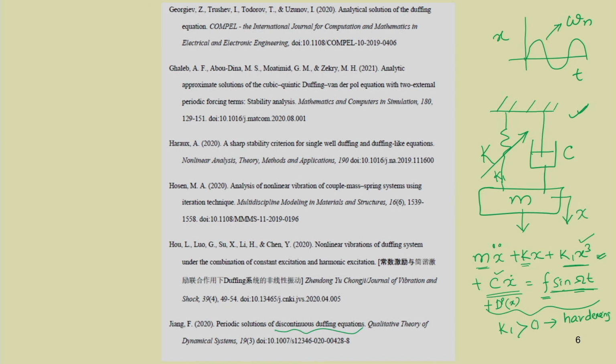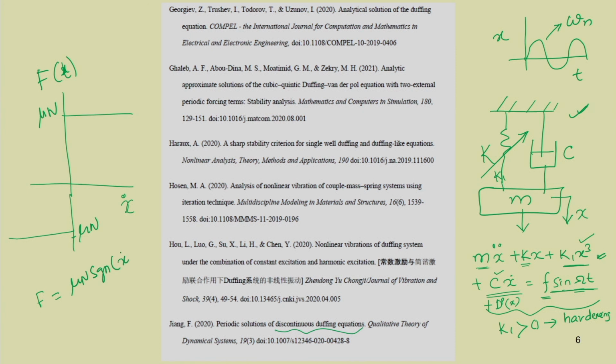For example, just take the forcing to be that of friction. If you have friction acting on the system, or if you remember the Coulomb type of damping, then this forcing you can write as F equal to mu N signum x dot.